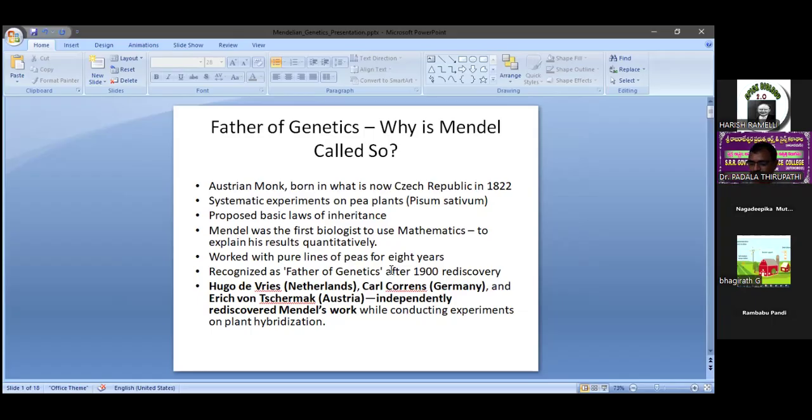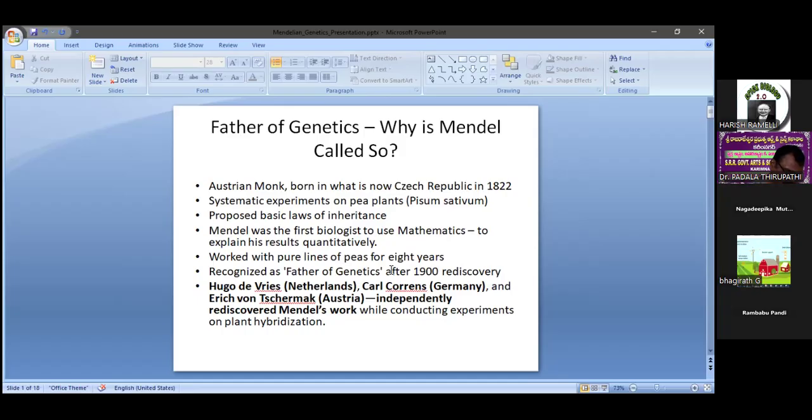Everybody knows very well the father of genetics is Gregor Johann Mendel. Basically, Mendel was a monk. He worked as a monk and priest in Austria, which is now called the Czech Republic. He conducted a series of hybridization experiments on pea plant. The experimental tool for these hybridization experiments is Pisum sativum.